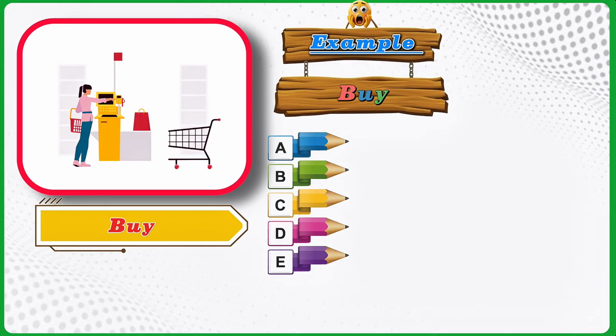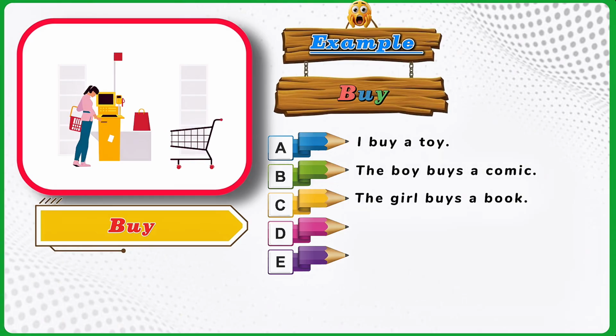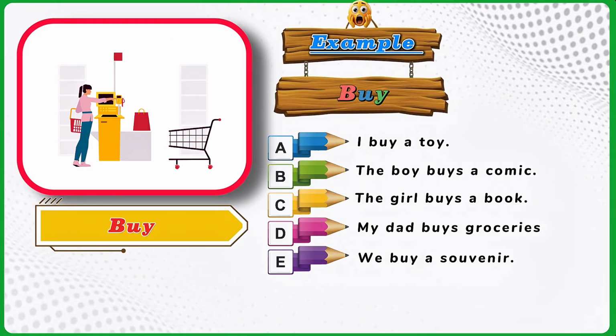Example. Buy. I buy a toy. The boy buys a comic. The girl buys a book. My dad buys groceries. We buy a souvenir.